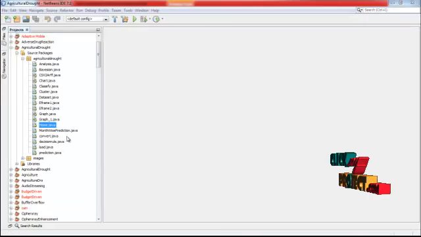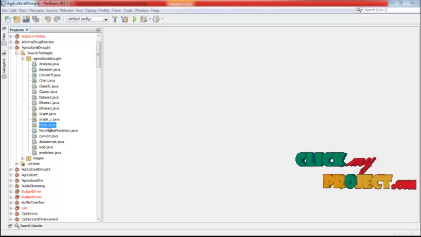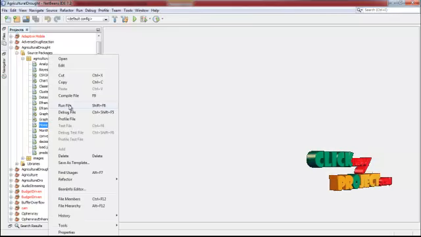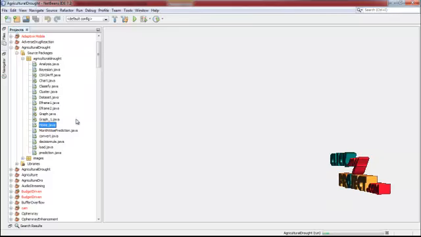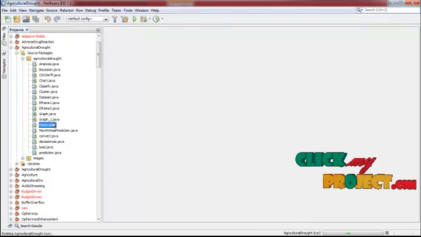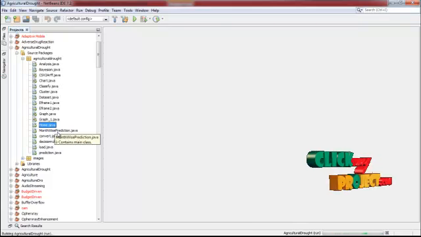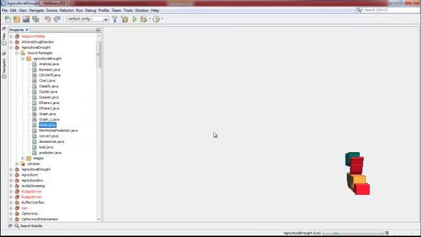Now let me discuss the complete demo of our process. First we have to run home.java. Just right click and run the file home.java. The home page will be displayed here.